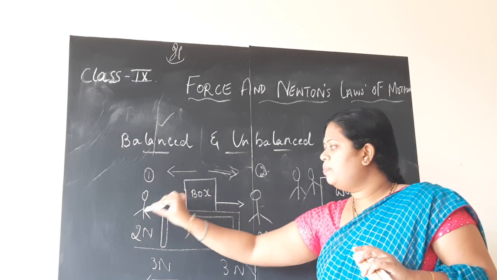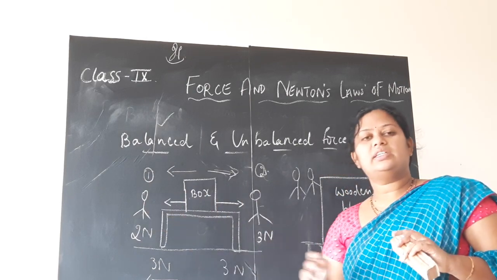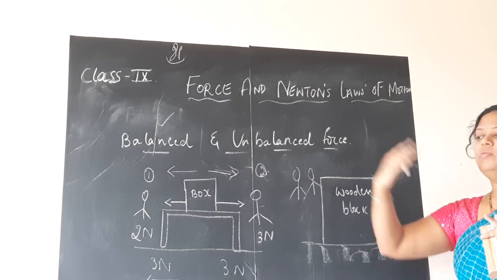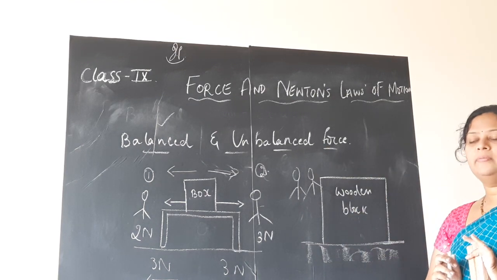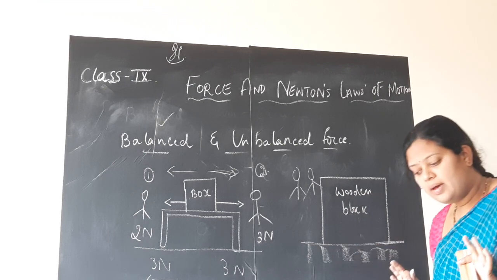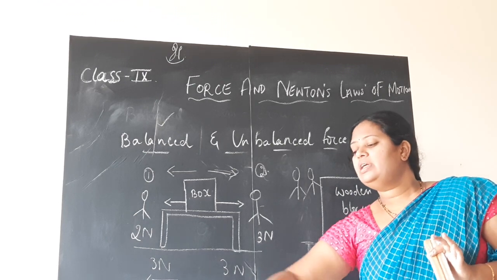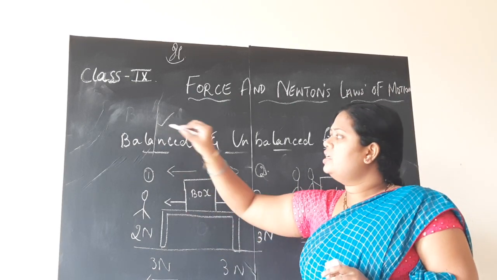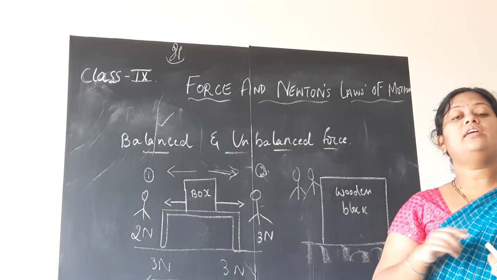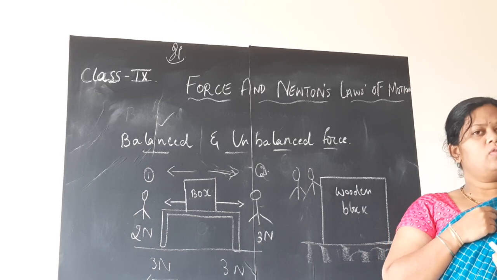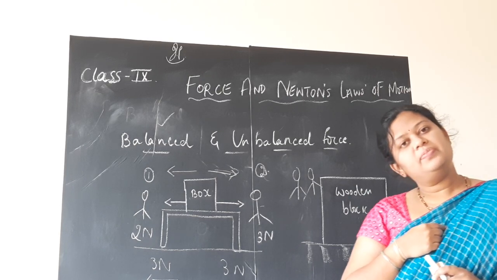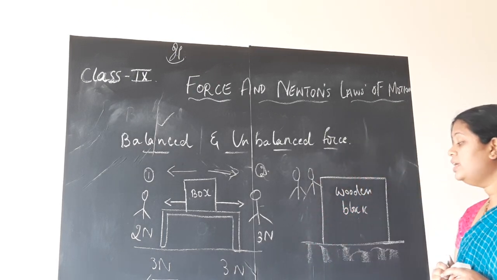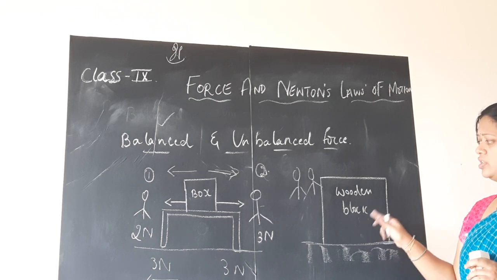Here two persons applied the same amount of force from either side, so the box remains stationary. But here only I am pushing from one side, nobody is pushing the box from the other side, children. Only I am trying to push the wooden block, but it is not at all moving. Still I say the balanced force is acting upon the wooden block from only one person. Is it possible? Yes, it is possible, children. How is it possible? Only one force, I am applying the force.